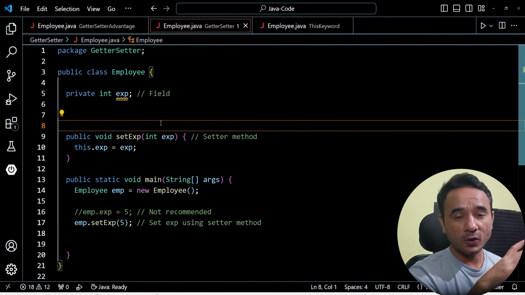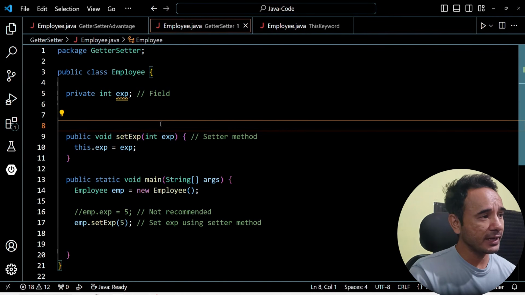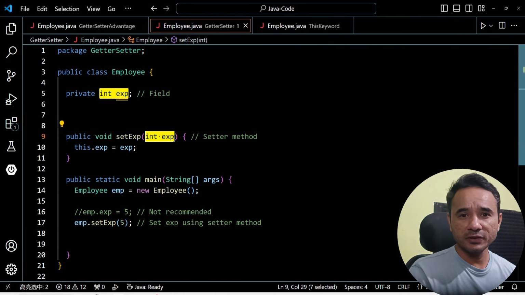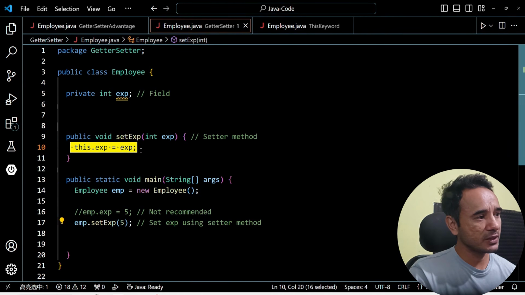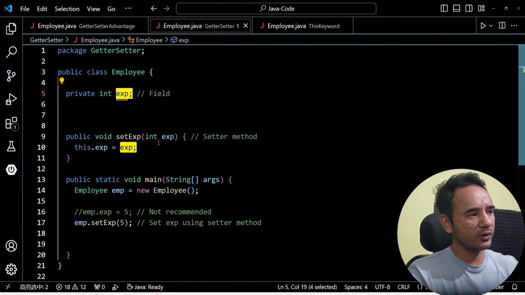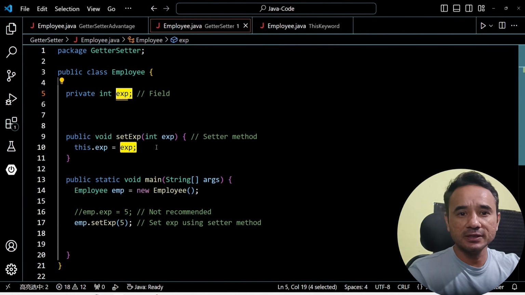That is called the setter method, and in the brackets it will receive the parameter passed from here, and then inside, this.experience = experience will set the field value from this parameter value, which I already explained when I explained the purpose of the this keyword.